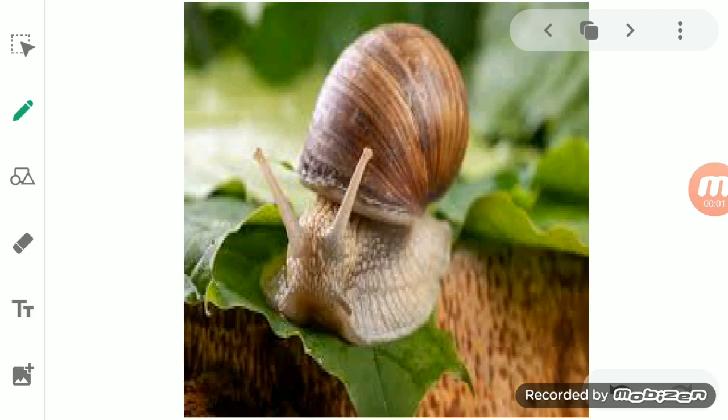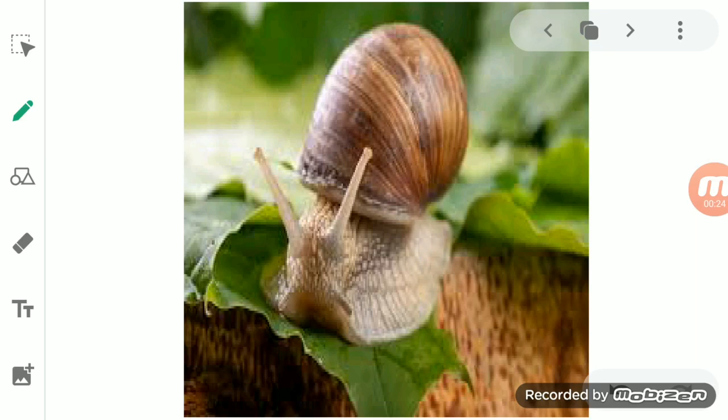Now we will come to the next animal in which the movement occurs without legs, and that is a very familiar one, which is known as a snail. Okay, students, when you see the snail moving, what do you observe?